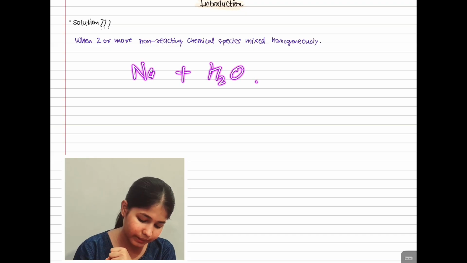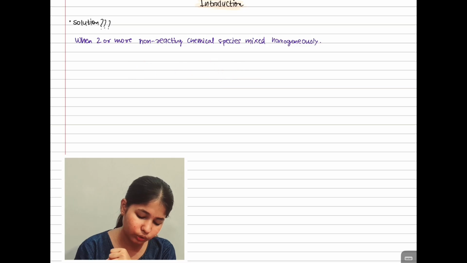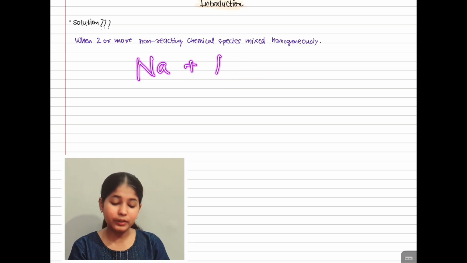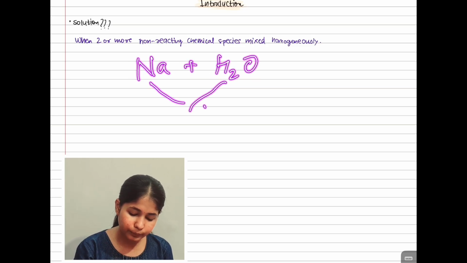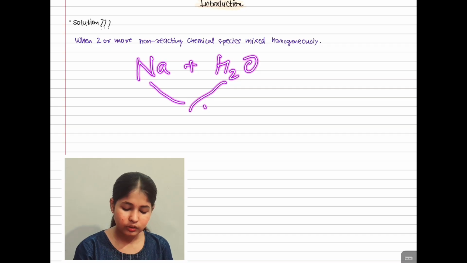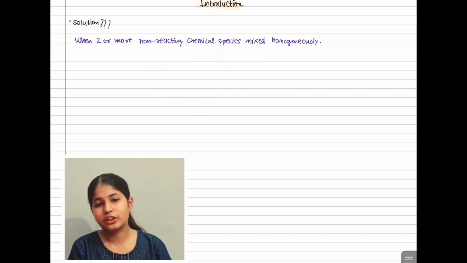So if you mix Na plus H2O, sodium with water, both these components will simply react with each other. This is actually how a reaction looks.